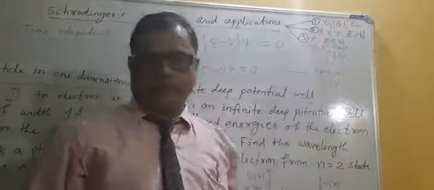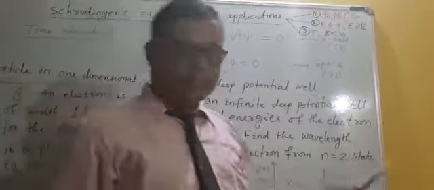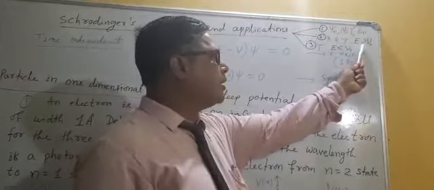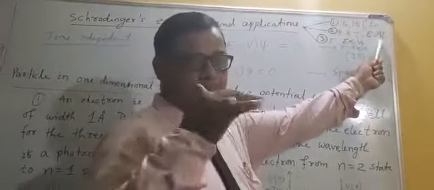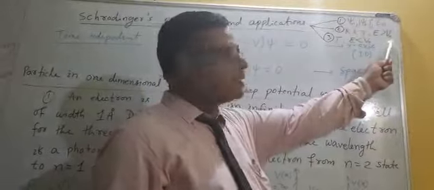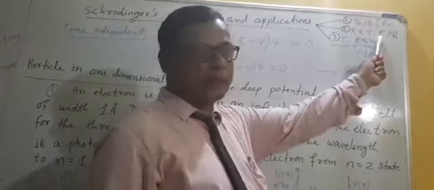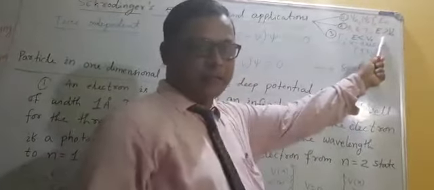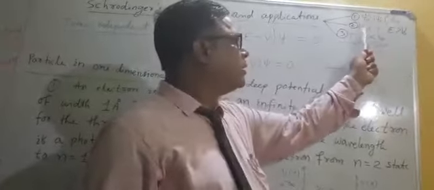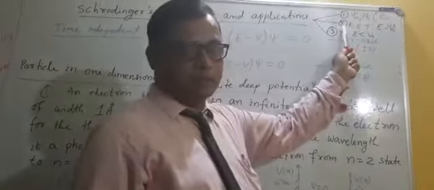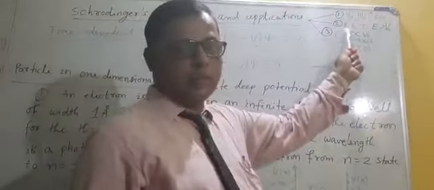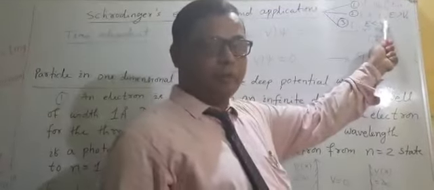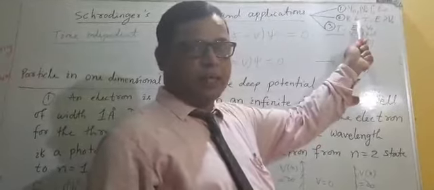The second application is the potential step. In potential step, the condition is that the energy of the particle is greater than the barrier step height, that means the potential height V naught. If the energy of the particle is greater than the potential height, what are the possibilities? The particle will transmit, but there is a probability of reflection also. So in the second application, you will find the reflection coefficient and transmission coefficient. You can verify your notes, which I already sent last month.